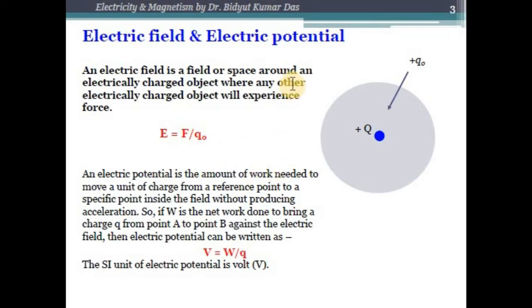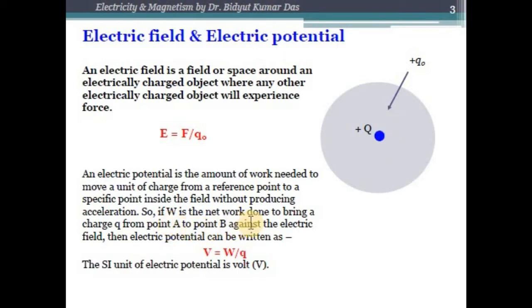On the other hand, electric potential is defined as the amount of work done needed to move a unit positive charge from a reference point to a specific point inside this field without producing acceleration.